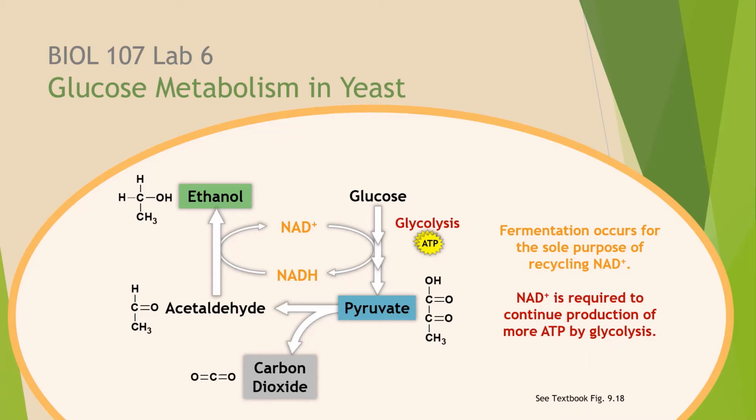Without a source of NAD+, glycolysis would cease entirely, and ATP production would cease entirely, and the cell would eventually die. Interestingly, yeast use this pathway to degrade glucose even when oxygen is present. This is particularly useful for these two products, carbon dioxide and ethanol. Carbon dioxide allows dough to rise in bread making, and ethanol is a product important to the alcohol beverage industry and also is used as a biofuel.